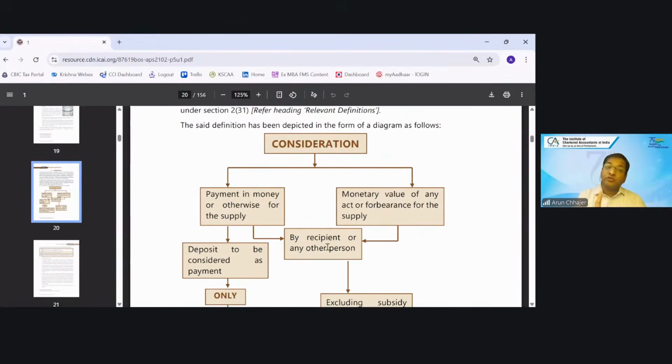In that case also, I have received the money, whether from the actual recipient or from any other person. Like if you are an employee of a corporate and the corporate is sponsoring the training, then payment is being made by the company. So it could be by any person.